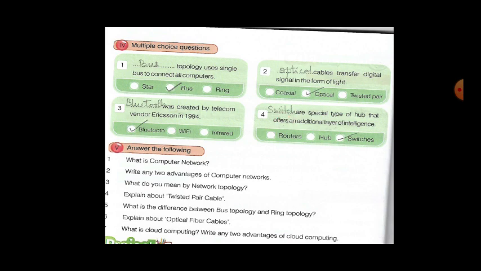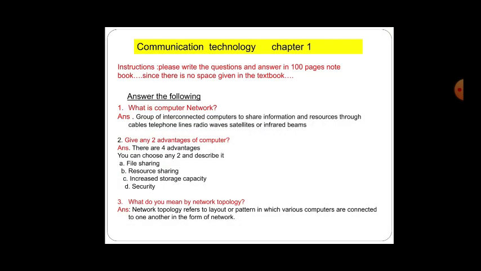So answer the following. Since the instruction for your classes did not give any space, you need to write just in the 100 pages notebook. As there is no space, I have given you the answers. Answer the following. What is a computer network? Group of interconnected computers to share information and resources through cable, telephone lines, radio waves, satellites or infrared beams. Give any two advantages of computer network. There are 4 advantages. You can just choose any 2 and describe it. I have given all the 4 here. File sharing, resource sharing, increased storage capacity and security.